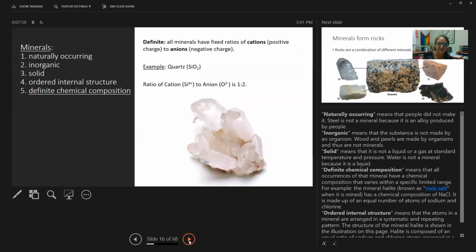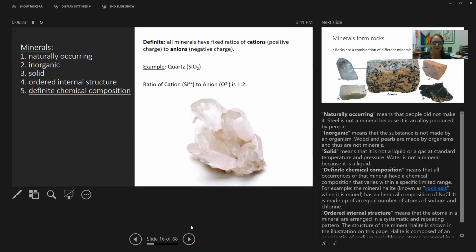The last thing minerals have to have is a definite chemical composition. So I've talked about the chemical composition of minerals, right? I've said that quartz is SiO2. I've said that salt is NaCl, right? So minerals have to have a definite chemical composition, meaning that I know how many of each element is present. In quartz, for every 1 silica, there have to be 2 oxygen.